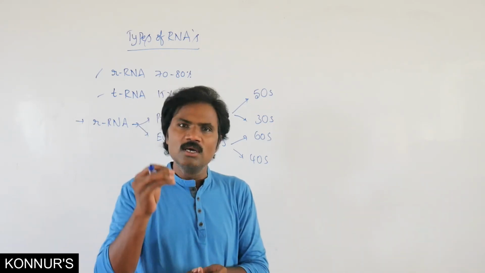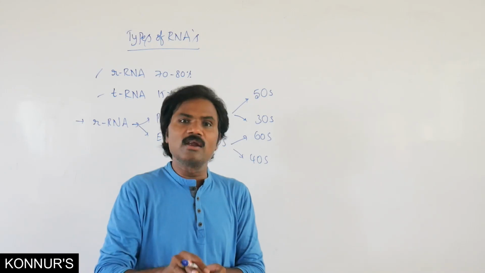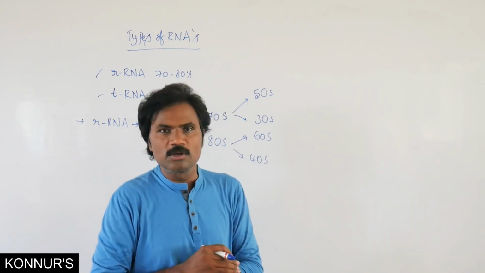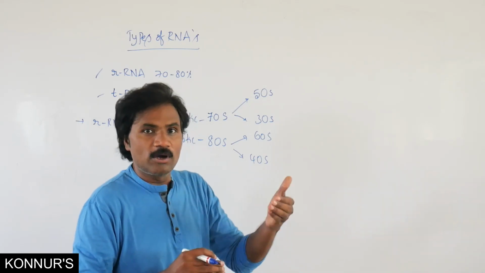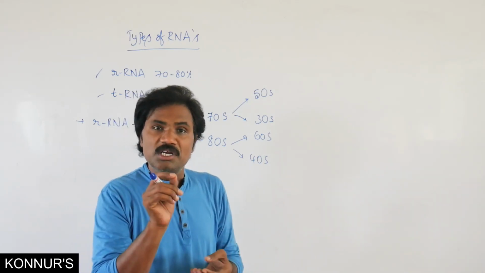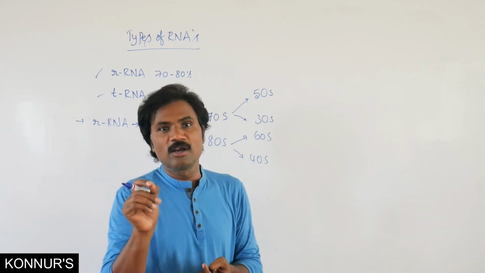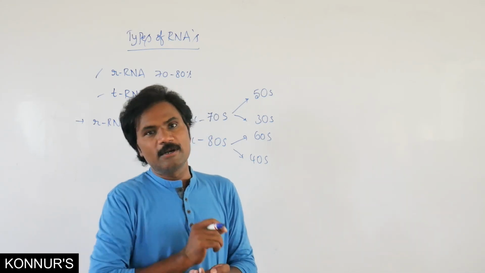Apart from this, small nuclear RNA or small cytoplasmic RNA will also be present. But the very important mRNA carries a genetic coded language, which we call a cryptogram.